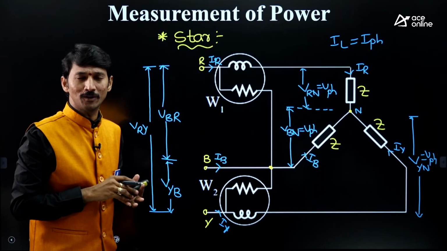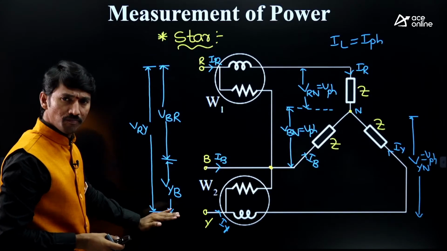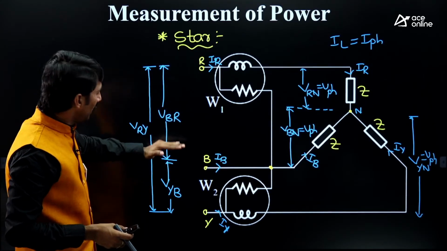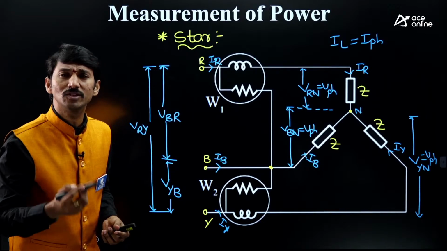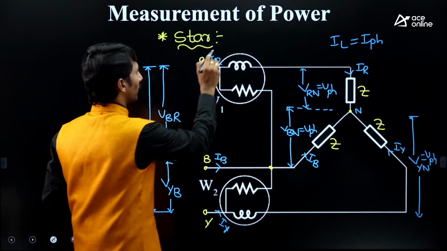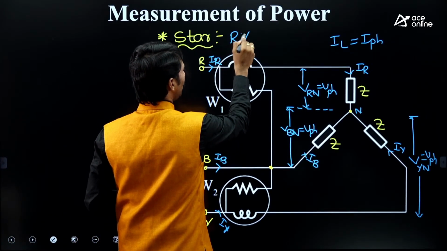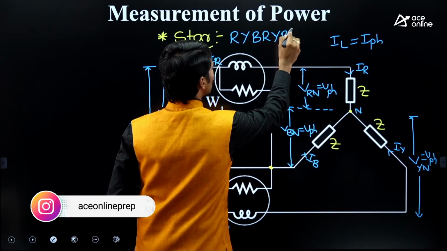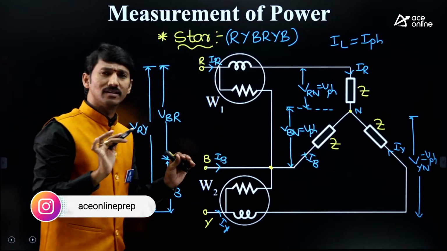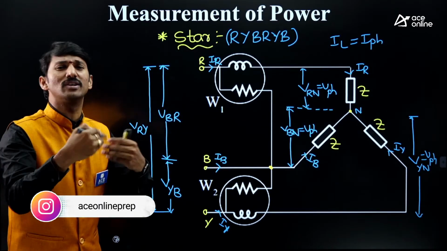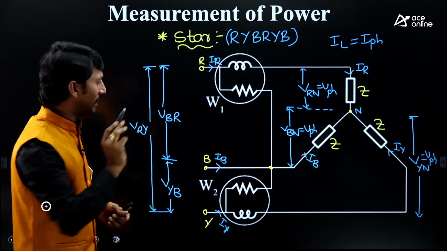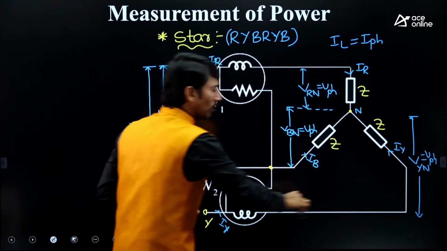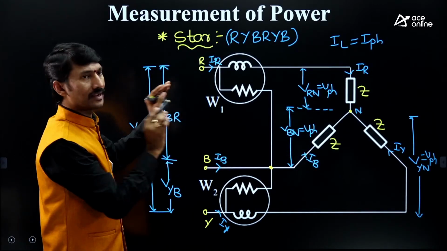This is the terminology. R to Y, Y to B and B to R, so which sequence have we followed? RYB sequence. If the sequence is not mentioned in the question, generally RYB is the sequence to be followed. So this is the complete terminology regarding the star connection circuit.